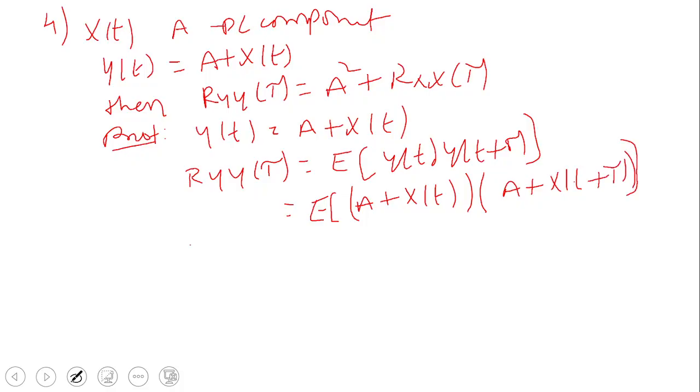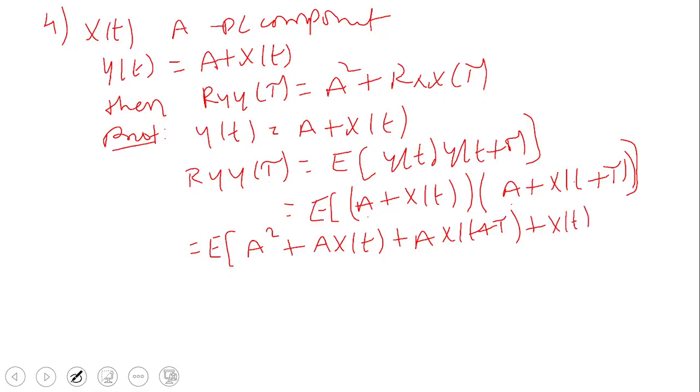So that is equal to E of, multiplying those two, A into A, first A square, plus A into x of t, plus A into x of t plus tau, plus x of t into x of t plus tau. Just the a plus b into c plus d formula, just multiply those two.